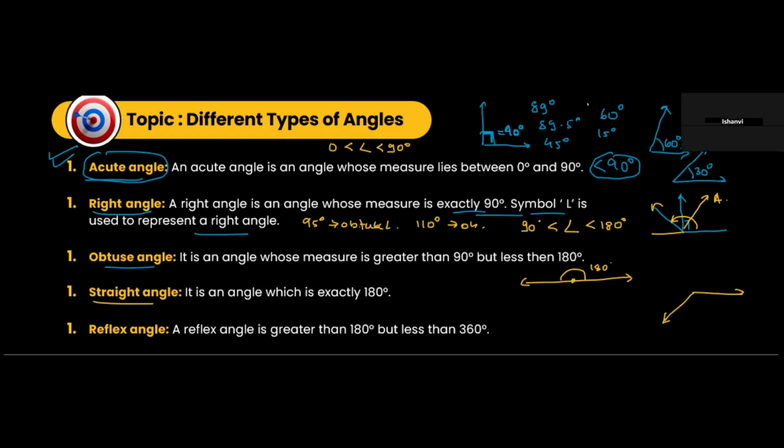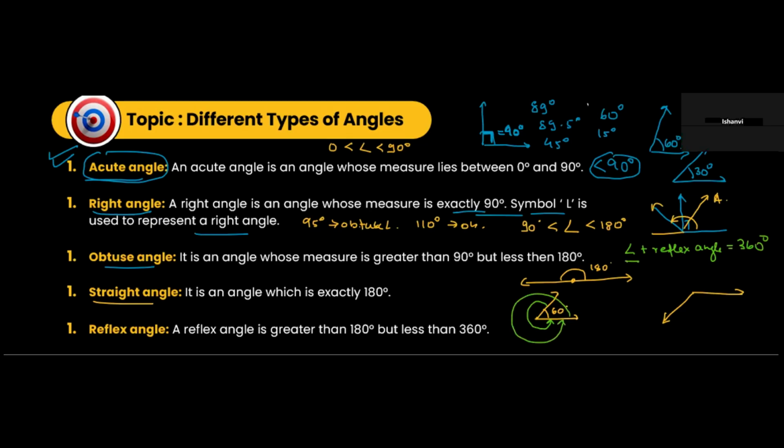So what is a reflex angle? Let's say I have an angle here which is 60 degrees. Now, if I look at the other side of this angle, this is called the reflex angle. Any angle plus its reflex angle will always be equal to 360 degrees, because when you revolve the entire thing, this is 360 degrees.